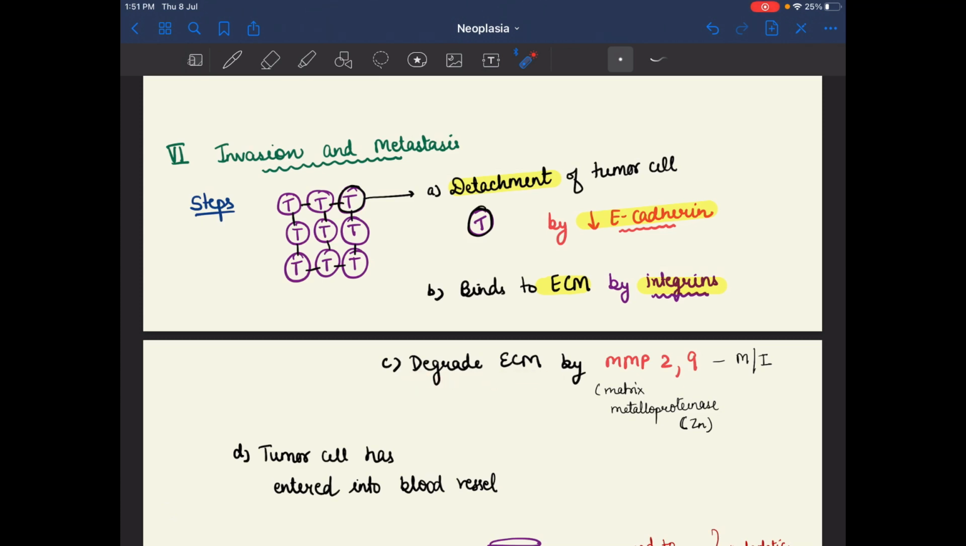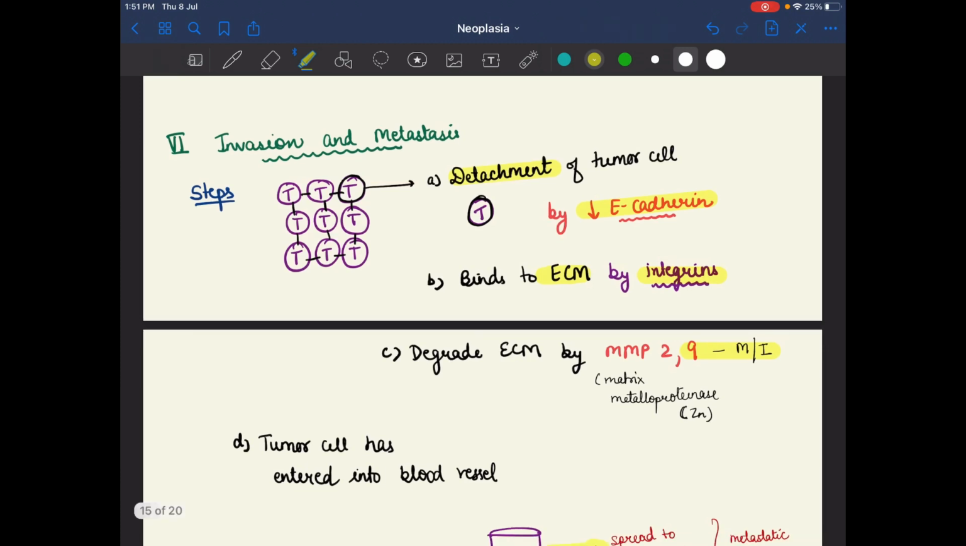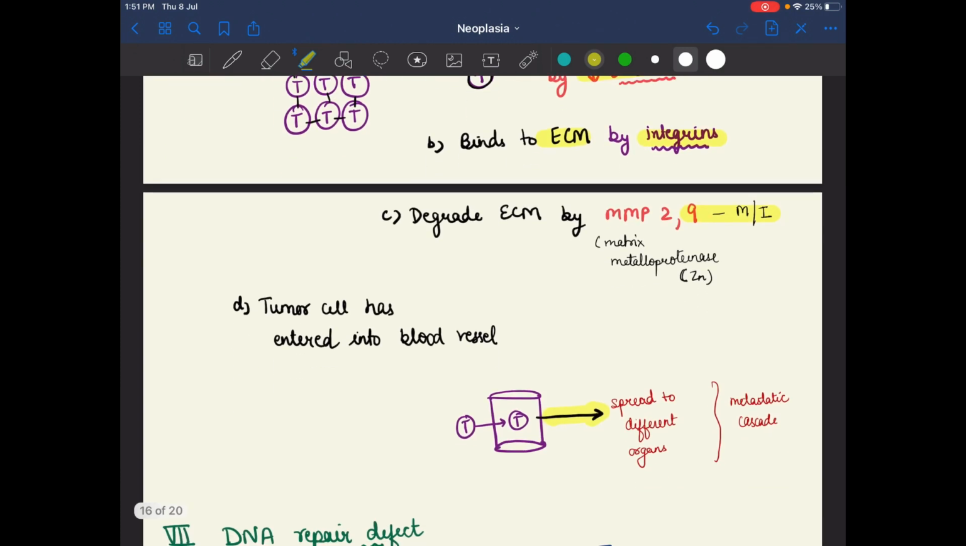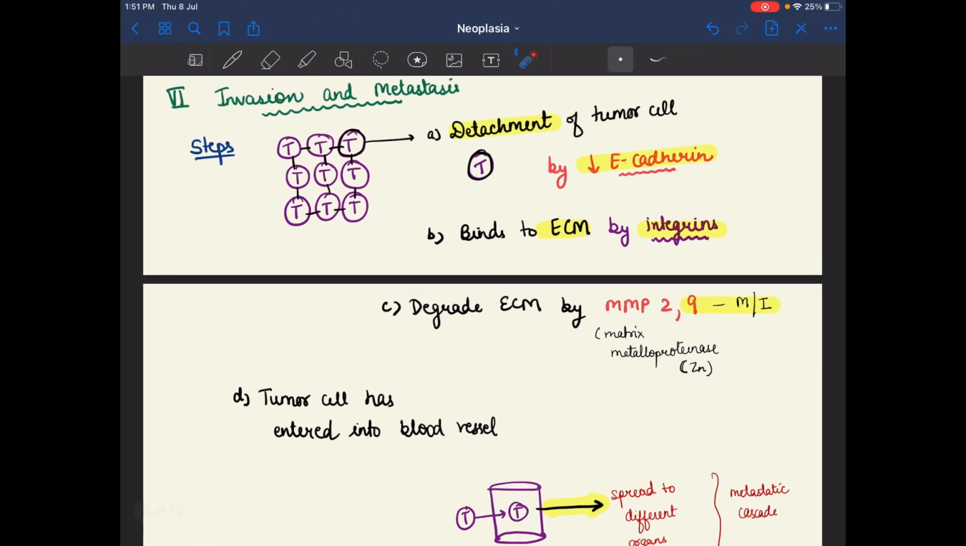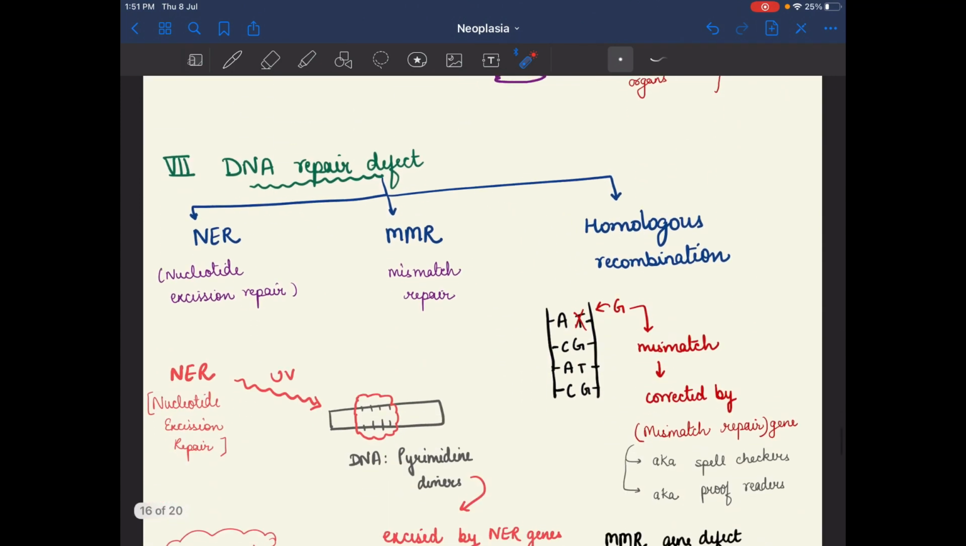After that there is degradation of the extracellular matrix by MMP2 and 9. MMP means matrix metalloproteinase, and 9 is the most important, remember it. After the degradation of the extracellular matrix, the tumor cells enter into the blood vessels, and from the blood vessels spread to different organs, and metastasis will occur. So these were the steps of invasion and metastasis. First there is detachment, then adhesion to the ECM, then degradation of ECM, and then the tumor cells enter the blood vessels and spread to other organs.